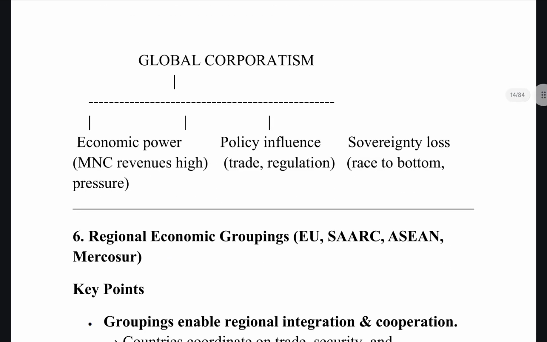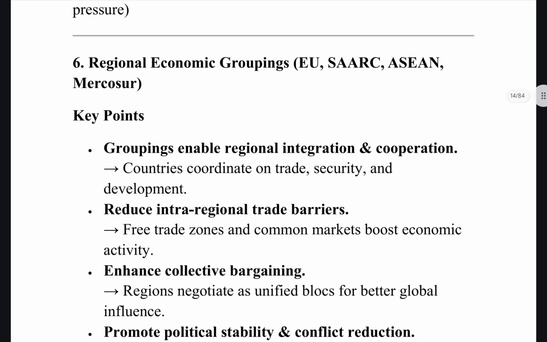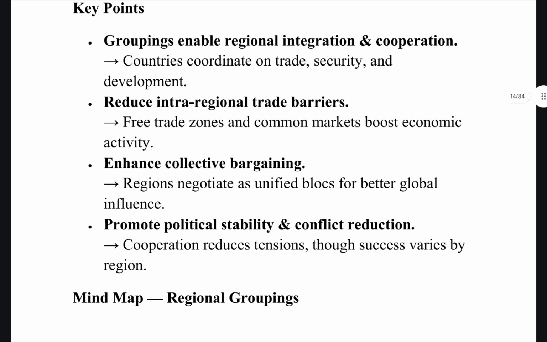Then regional economic groupings like EU, SAARC, ASEAN or Mercosur and any of them. So what is the advantage of these groupings? They enable regional integration and cooperation. They can coordinate on trade, security and development. Then it reduces intra-regional trade barriers because there is no need for separate permissions, and that will also boost the markets. Then enhance collective bargaining, because the entire grouping is seen as a unified block. So you have more numbers and you have more representation.